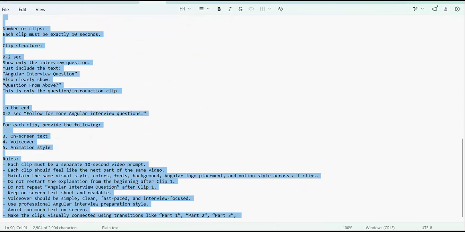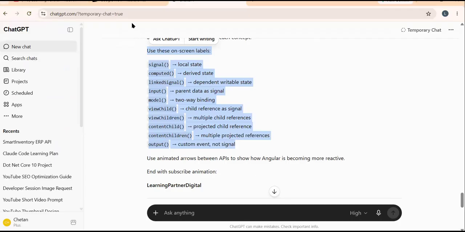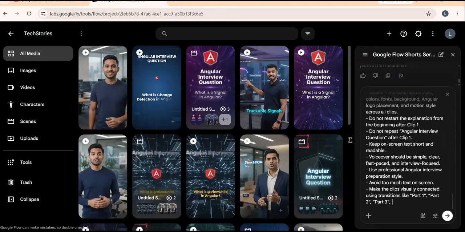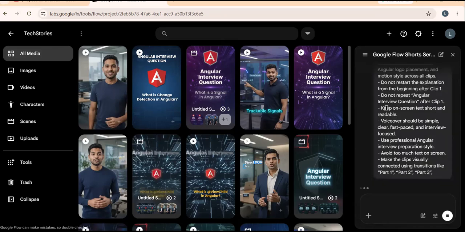Let's copy it and put it over here. So it will go over here. Again, the same project and the same prompt I'm using so that it knows the history, what kind of video it is creating. Let's go ahead. So it will consider how many credits it is going to need. Normally 15 credits or 20 credits it might need. Okay, let's see how much credit it needs.